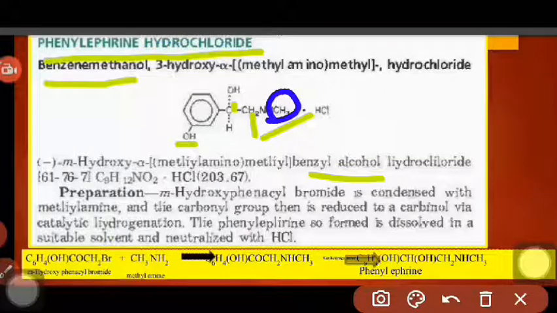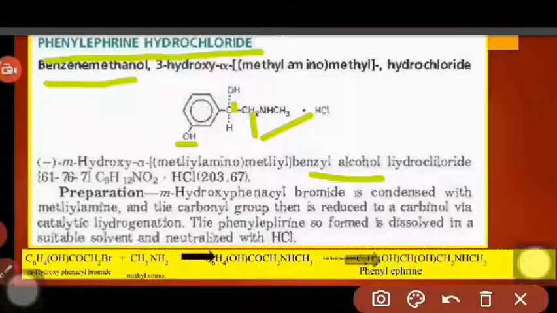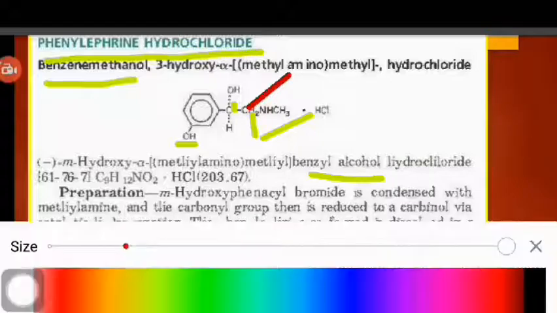So this is methyl amino. Now, again methyl. This is methyl group, and again benzyl alcohol. So this is benzyl alcohol.